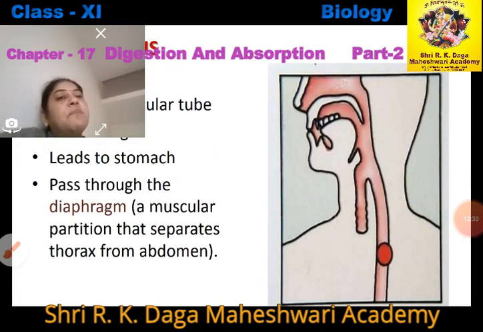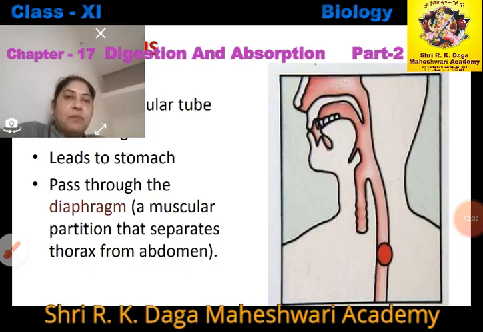Now it passes through the diaphragm. The diaphragm is a muscular part which divides our body into two cavities. The upper cavity is called the thoracic cavity, and the lower cavity is called the abdominal cavity.